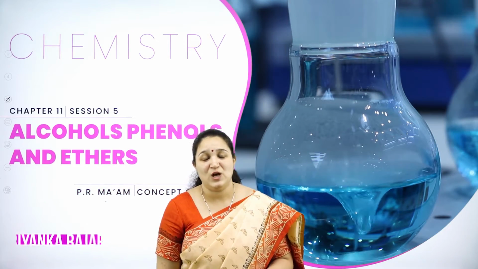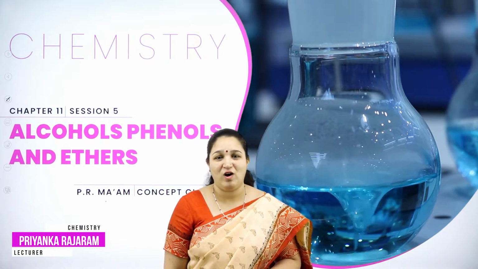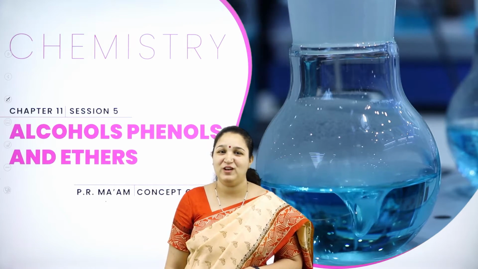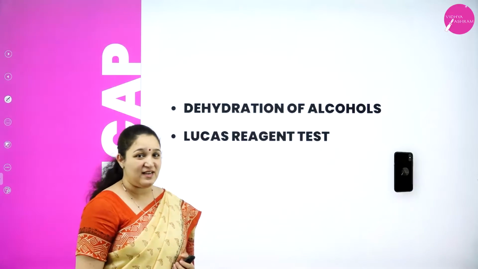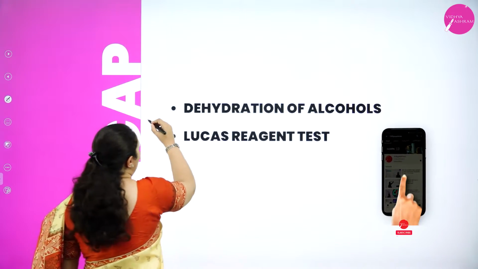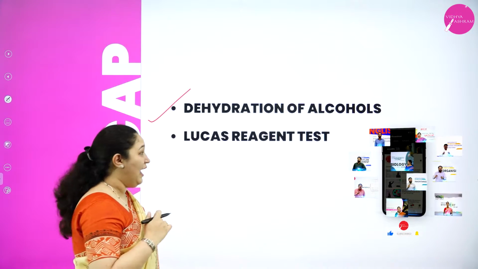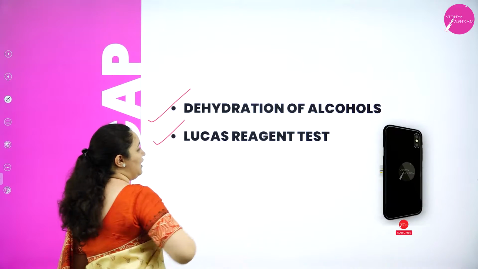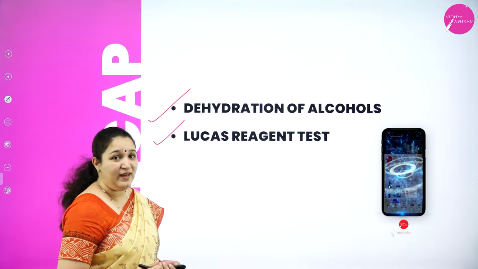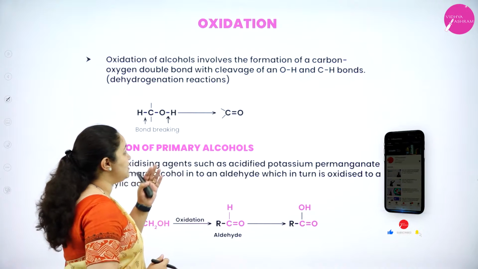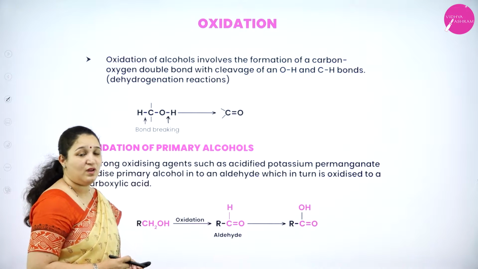Hello my dear students, welcome back to session 5 on the chapter alcohols, phenols and ethers. Last class we studied about dehydration of alcohols and its mechanism, and we learnt about Lucas reagent test. Today we shall learn about oxidation reaction.